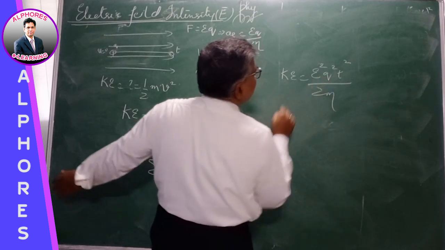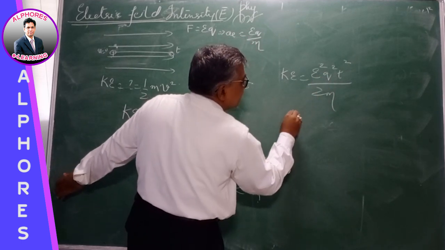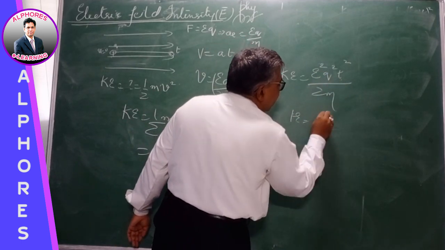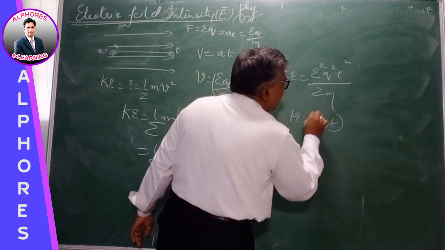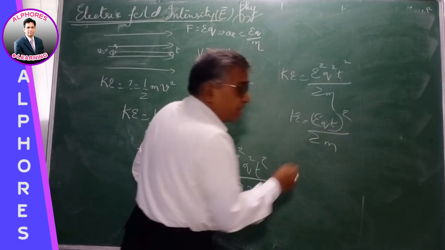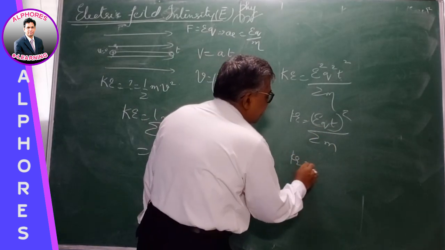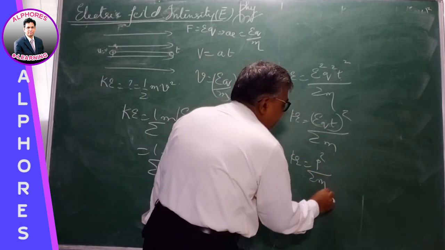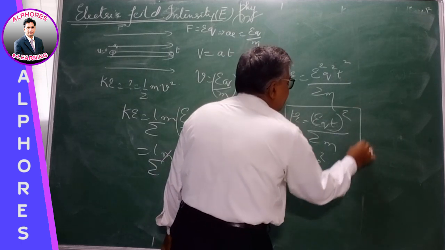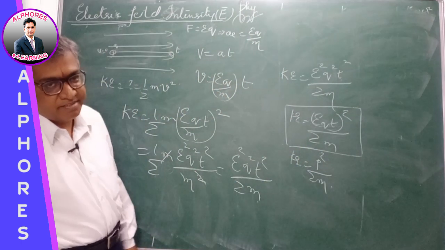Please look at this numerator, qEt. It is (qEt) whole square by 2m. We have just now proved the momentum as qEt. So that is, kinetic energy is momentum p square by 2m, like this. So this is the kinetic energy gained after traveling for a time t.